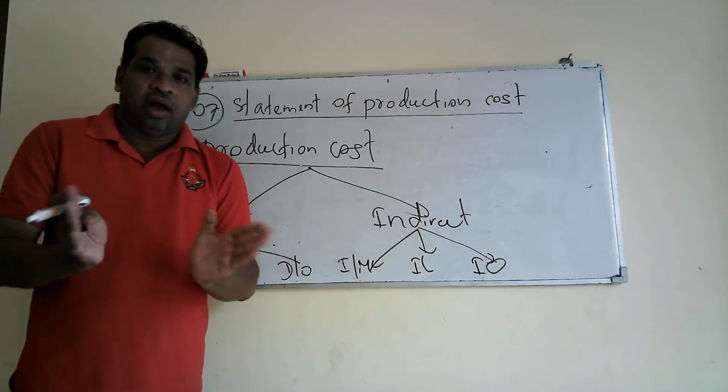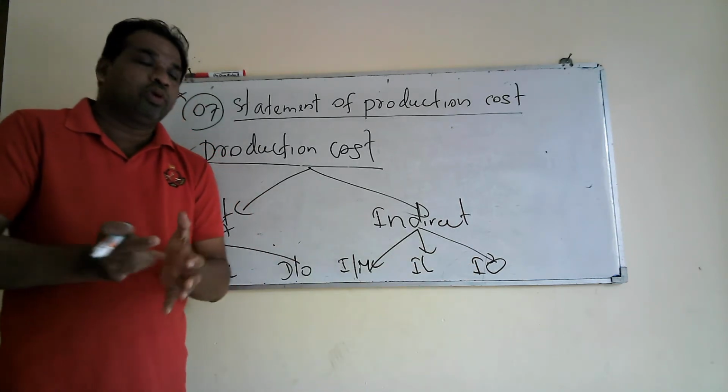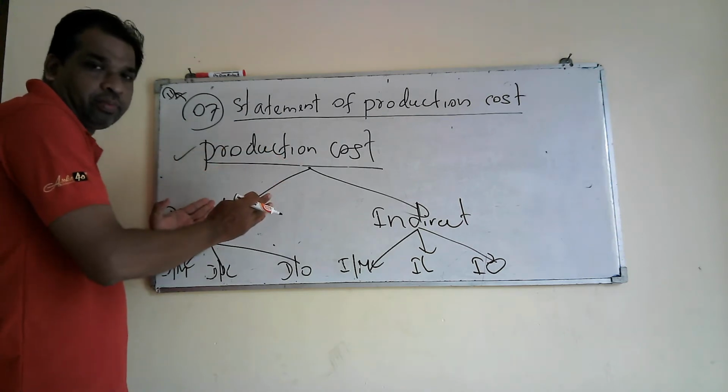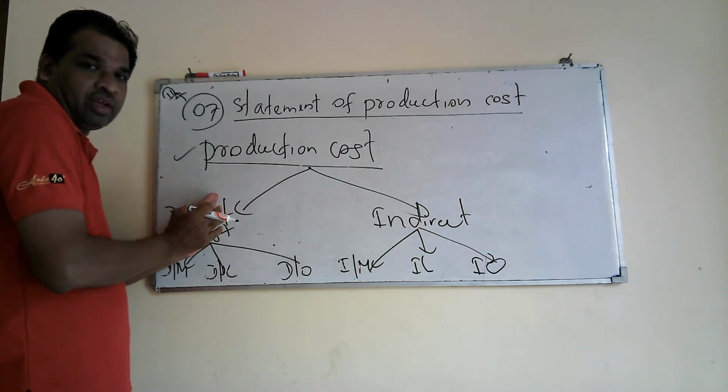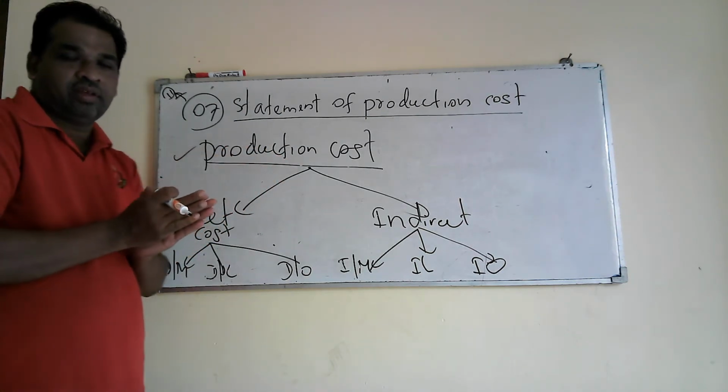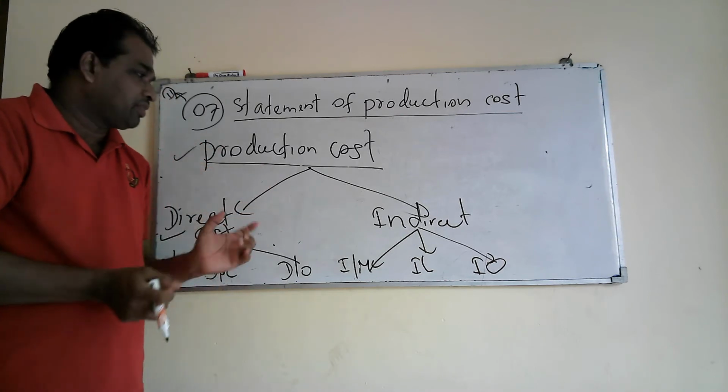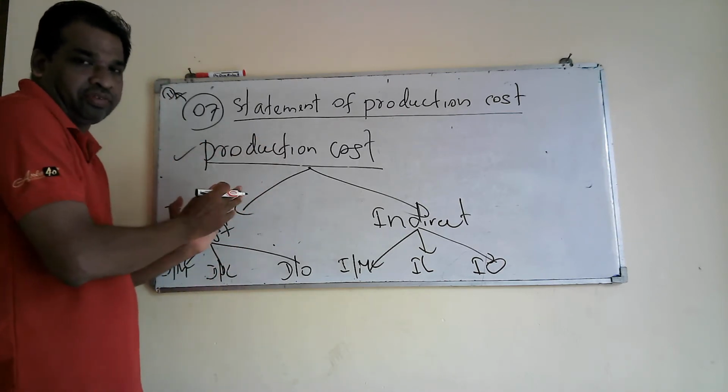So you are understanding the classification of production cost. Now you have an idea about the production process and the elements of production cost.